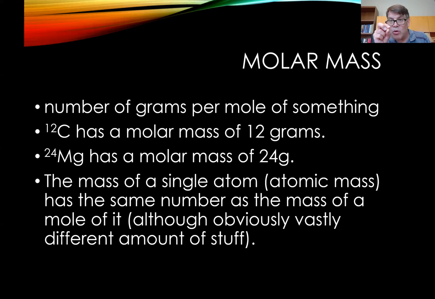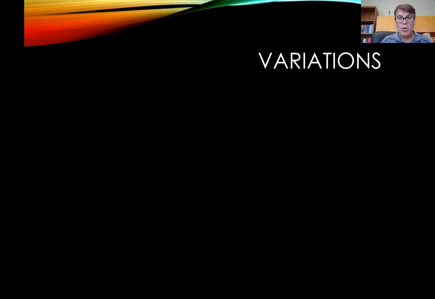Magnesium has 24 AMUs, 24 atomic mass units on the atom. But a mole of magnesium has 24 grams, which is much, much more. So it's a different amount of stuff, but the same number. The same number for the atomic mass as the molar mass. Okay, so there you have it.